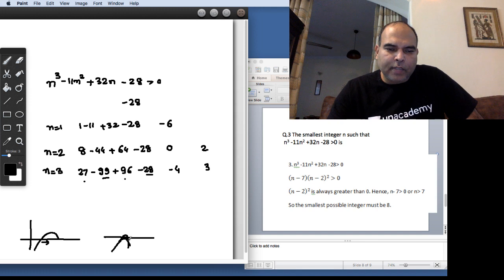So now since it's taking a negative root, it's most likely that whenever it takes a positive turn and comes back up, it will cross the x-axis and become positive. And since it's taking a negative term, you can actually skip n equals 4, 5. Maybe you straight away check n equals 6 and check whether it's come into the positive or not.